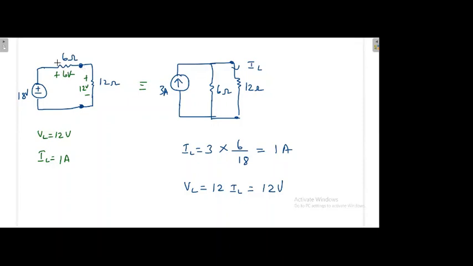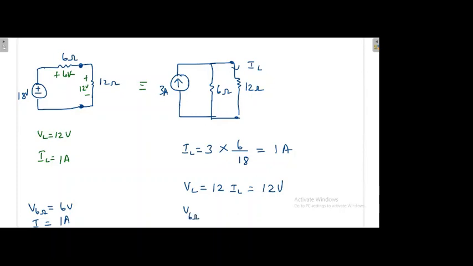Once the structure is like this, what is the current across the 6 ohm? First, what is the voltage across the 6 ohm? That is 6 volt. What is the current across the 6 ohm? If it is 6 volt, then it is 1 ampere. Then I have applied the source transformation. Then if you see the current and voltage here, what will be the voltage across 6 ohm?